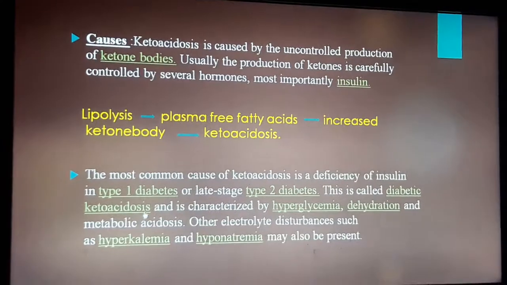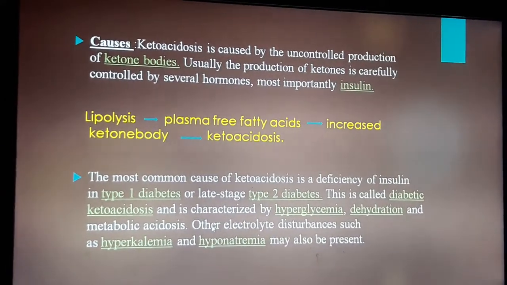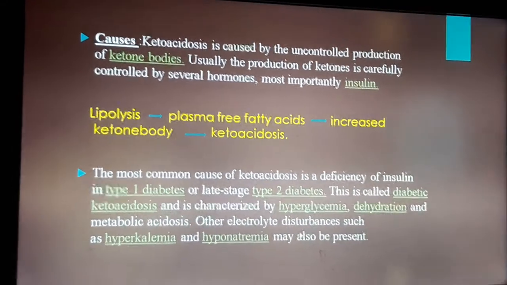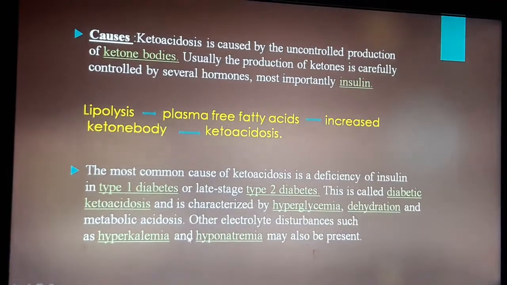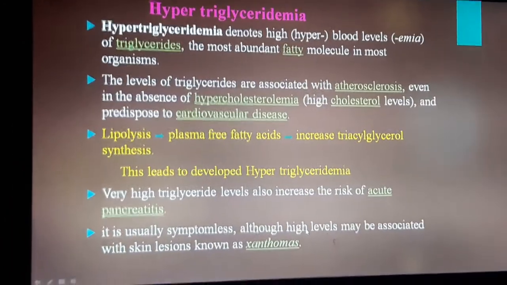This is called diabetic ketoacidosis and is characterized by hyperglycemia, dehydration and metabolic acidosis. Other electrolyte disturbances such as hyperkalemia and hypernatremia may also be present.